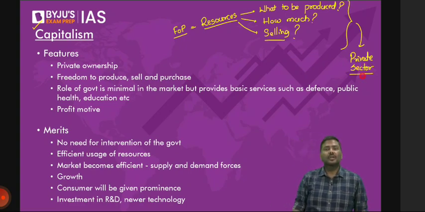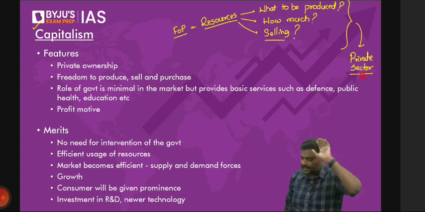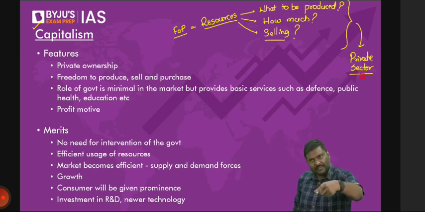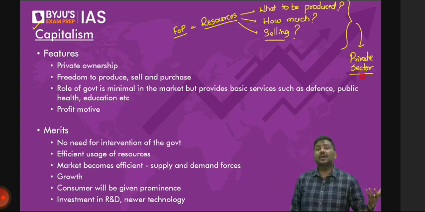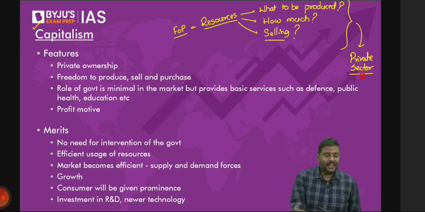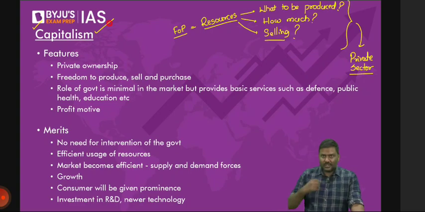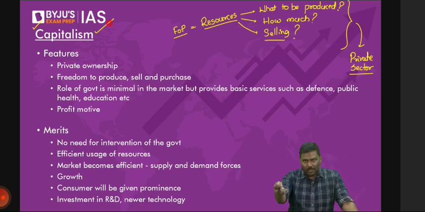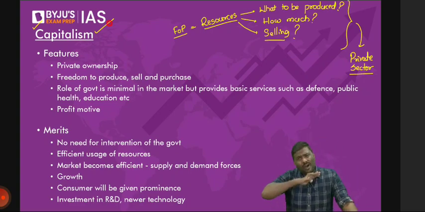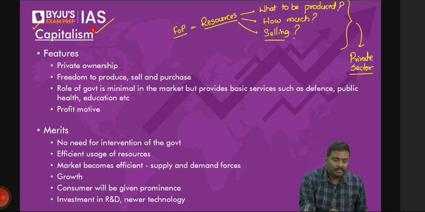Meaning what? What goods should be produced? Private sector will answer it. How much goods should be produced? Private sector will decide it. At what price it should be sold in the market? Private sector will decide it. That is called capitalism. Again I'll repeat it: what to be produced, how much to be produced, at what price it has to be sold. All of these questions are answered by the private sector. That model is called capitalism.